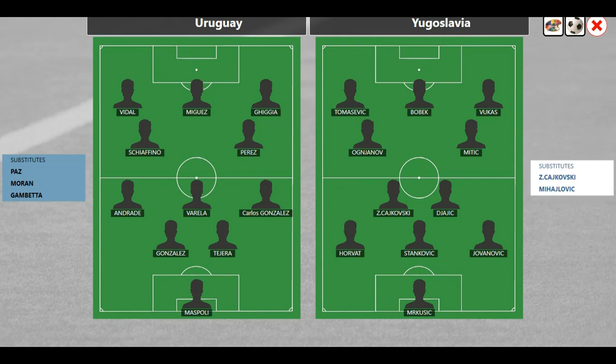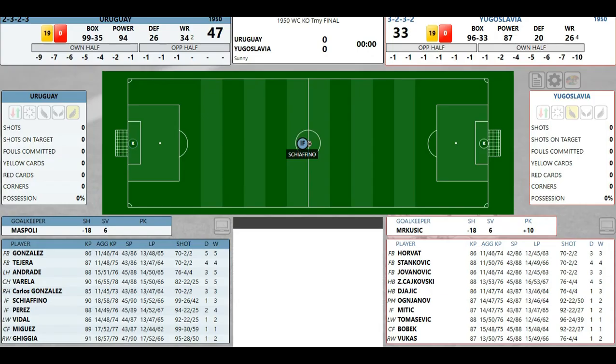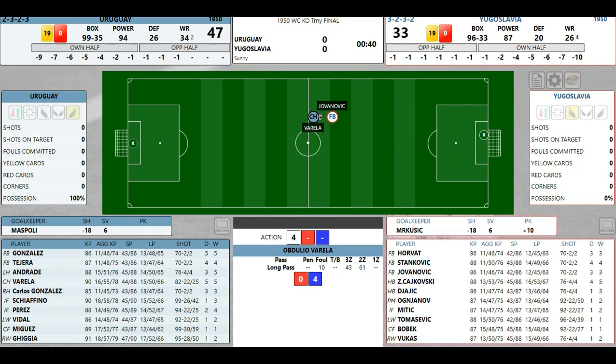I'm gonna change the color of Yugoslavia to white. So Yugoslavia will host Uruguay. Uruguay 2-3-2-3. So 2 deep back, 3 in front of them, 2 in the middle, and 3 strikers. Yugoslavia 3-2-3-2. So Maspoli takes on Mirkosic. Uruguay trying to do the double.